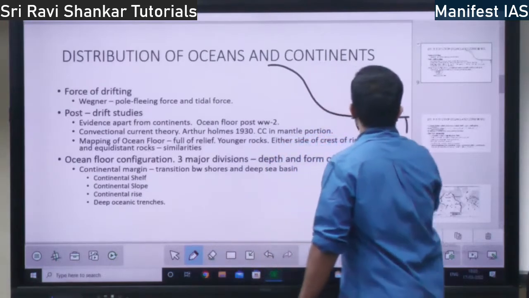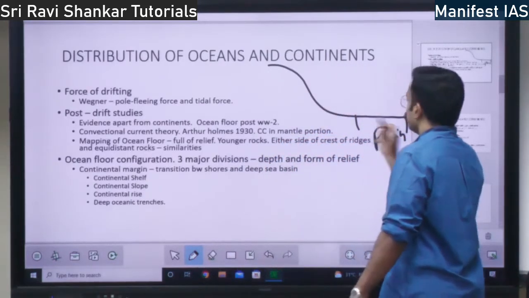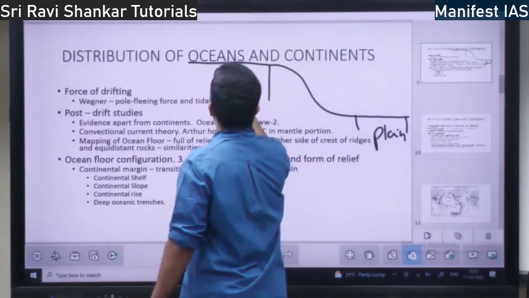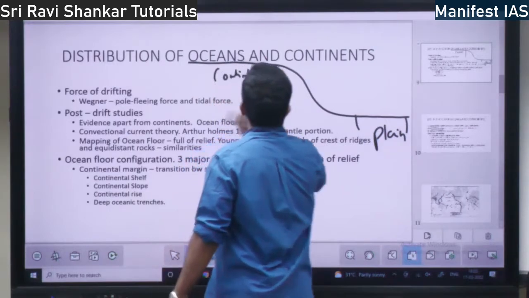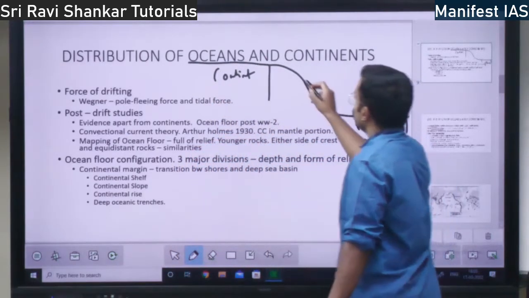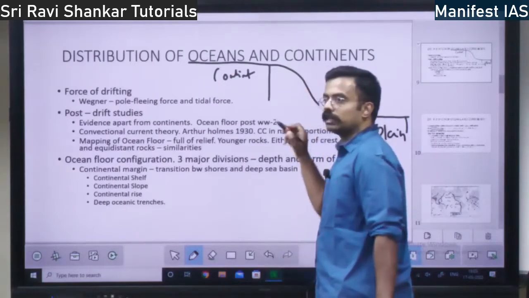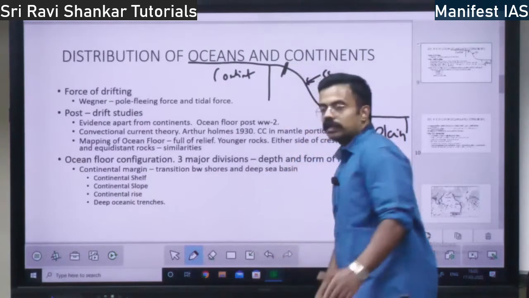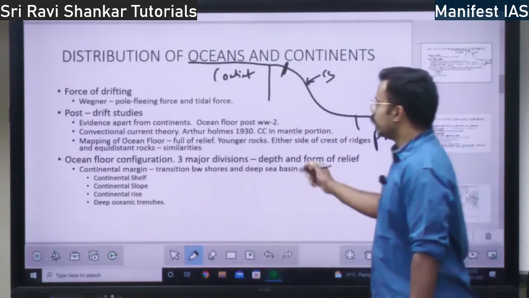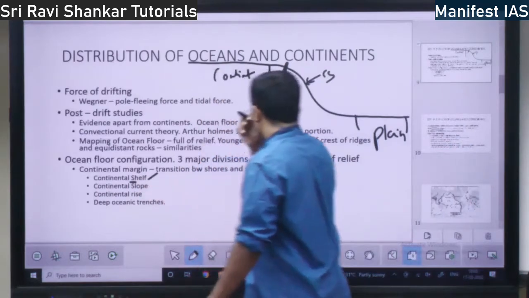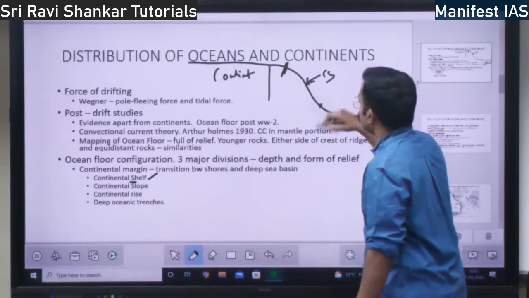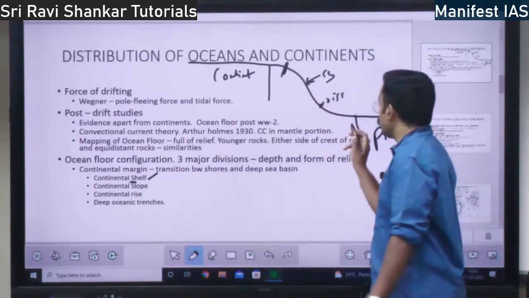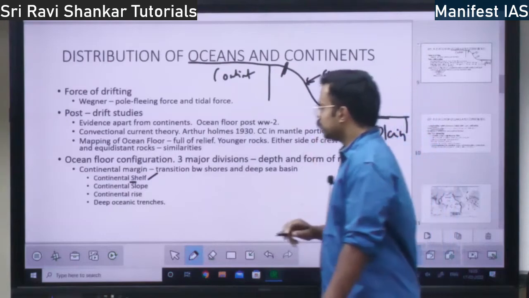This is the oceanic plain, that is the bottom of the ocean, there is a plain. This part is the continent, right? So this is the continental slope, that is, the continent is sloping into the ocean. This part is called continental slope. This part, the boundary between continent and the ocean, is called continental shelf. Then you have continental rise. This part is called continental rise. See here, the continent is rising from the deep sea plain, right?